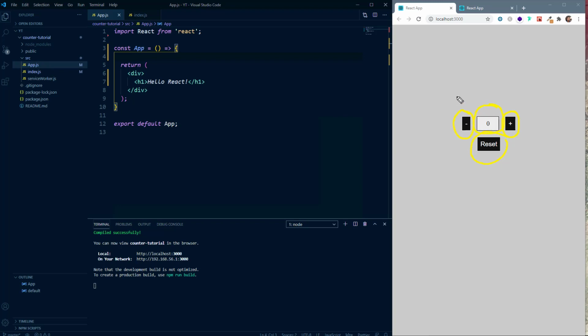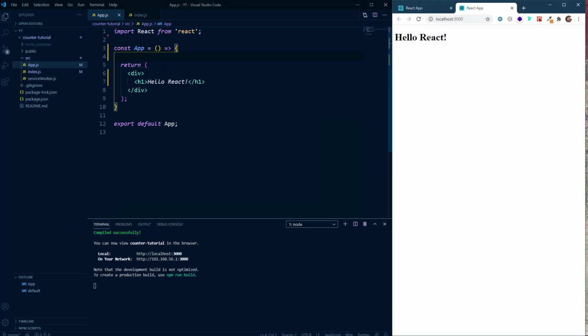So just remember that whenever you see a React application, you should be able to break it down component by component, and then you have to code these components individually and then assemble them together to form the complete application. So now let's go back to our React app, and here let's create our first component.